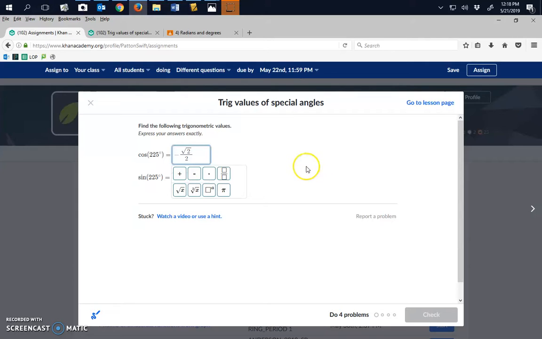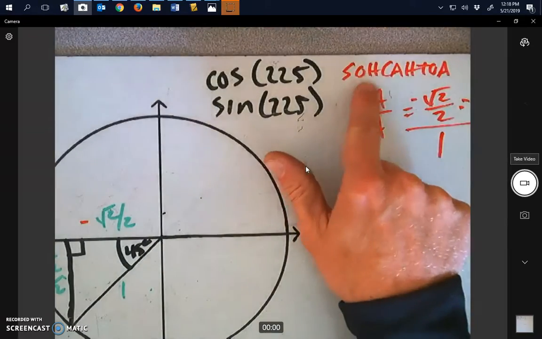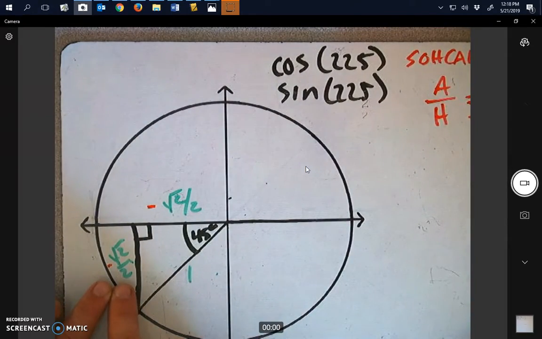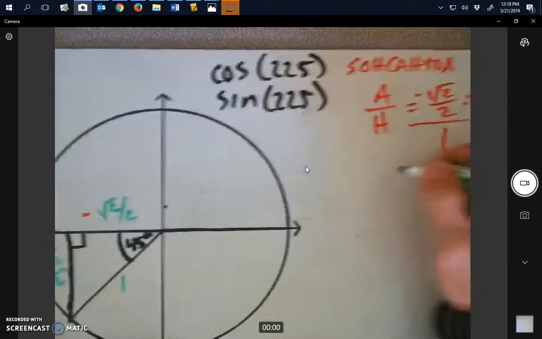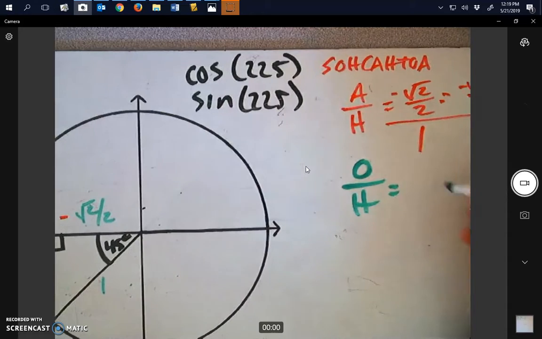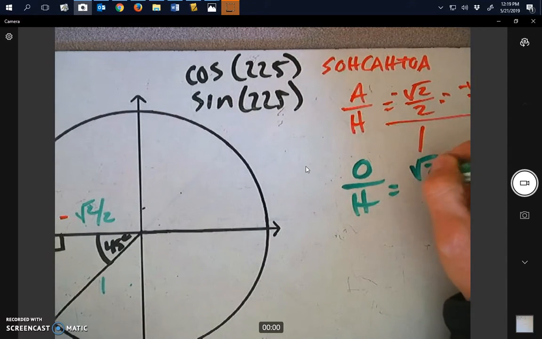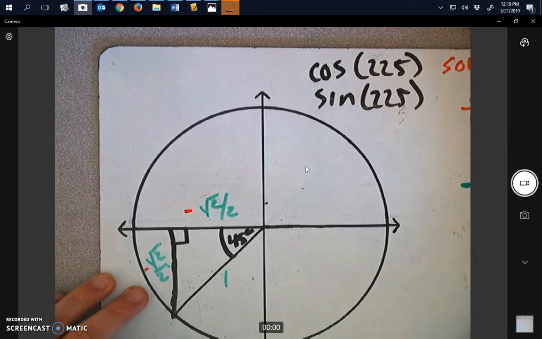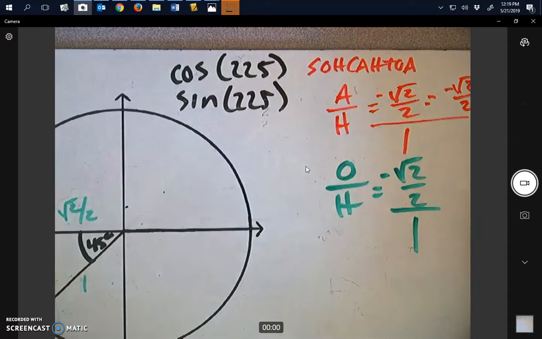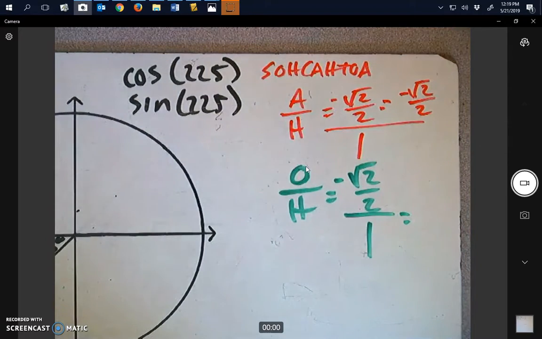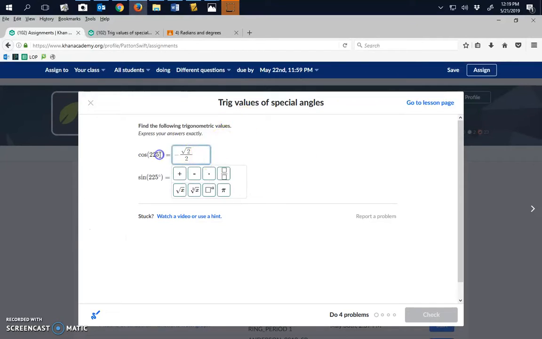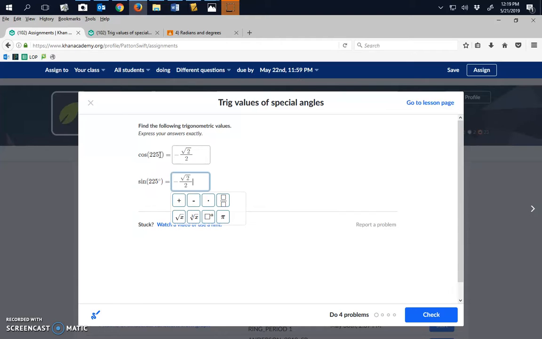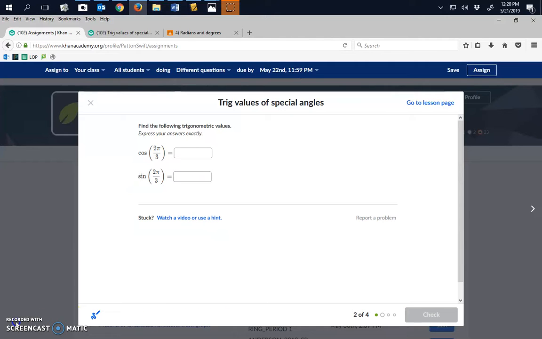All right, now let's do sine of 225. Okay, so sine is going to be opposite over hypotenuse, which we notice is the exact same thing. So I'll do the work, but we're going to get the same answer. So opposite is square root 2 over 2, and that's negative. Don't forget the negative. All over our hypotenuse, which is 1. And that simplifies to the same thing, negative square root 2 over 2. So I'm just going to copy this one. Control C, Tab, Control V to paste, and we'll check our answer. That's right.